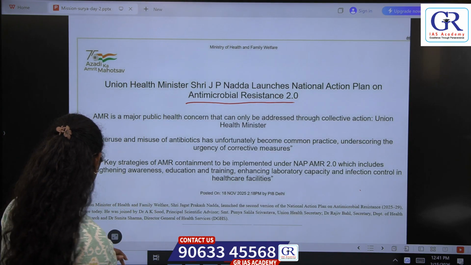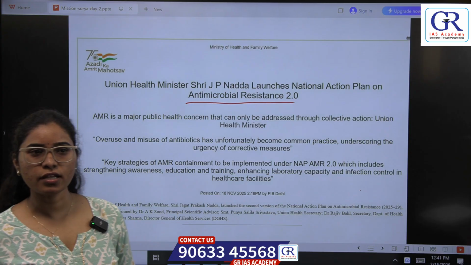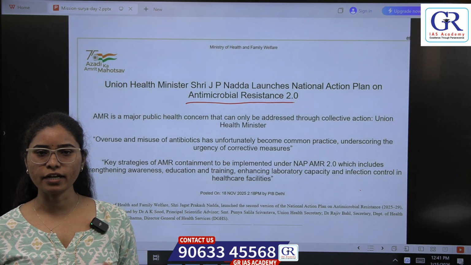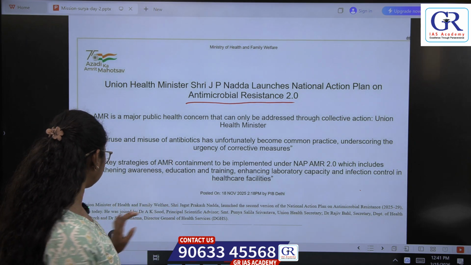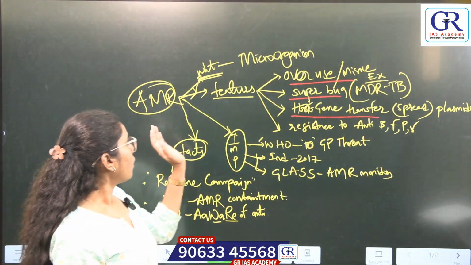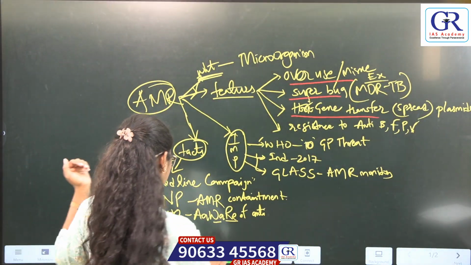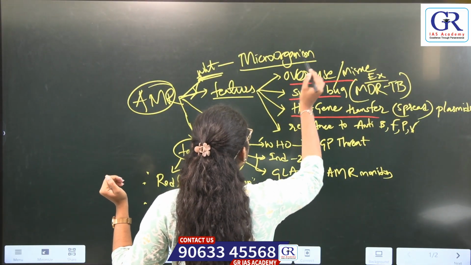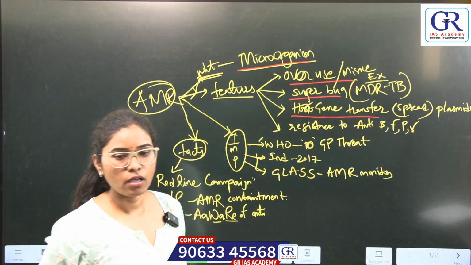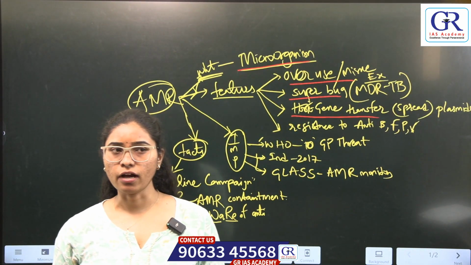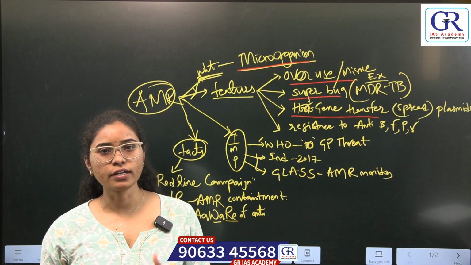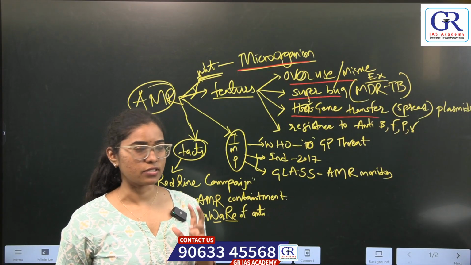First let us understand what is it, what are its features, and what is important in it, and what are the facts related to antimicrobial resistance. So what is antimicrobial resistance? It is when microorganisms like bacteria, fungi, virus and parasites start resisting to the drug, that is antimicrobial resistance.